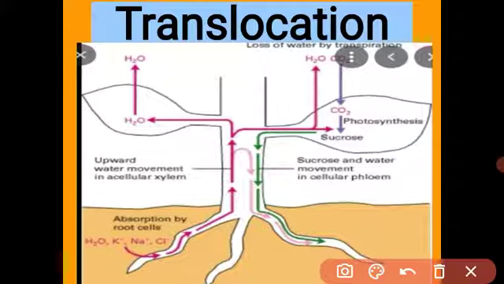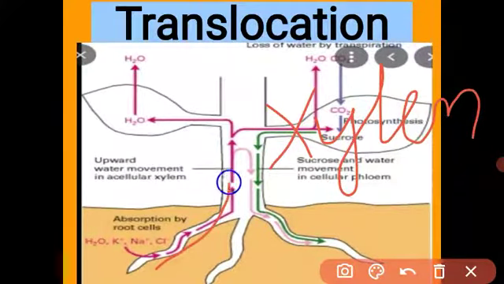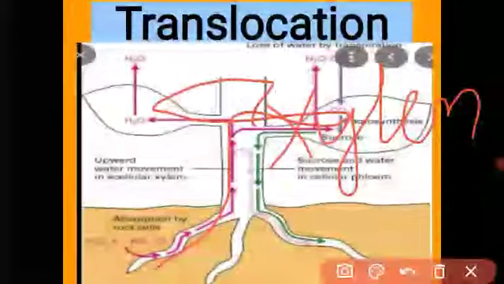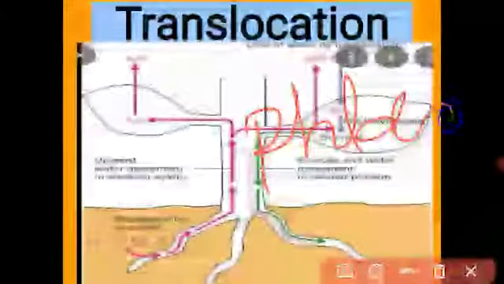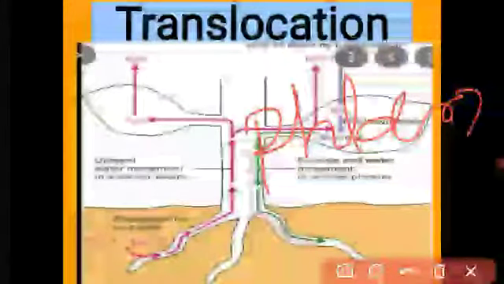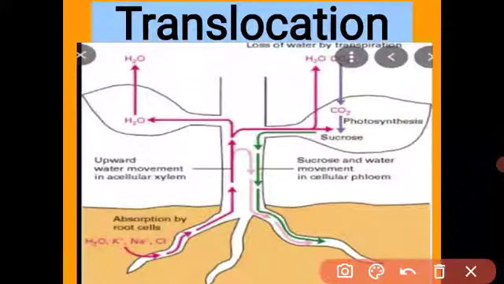In the previous video, we studied the xylem and phloem tissue. So you know that xylem transports the water molecule from the root to all parts of the plant body, and the phloem tissue transports the food molecule from the leaf to all parts of the plant. See, student, what is meant by translocation?